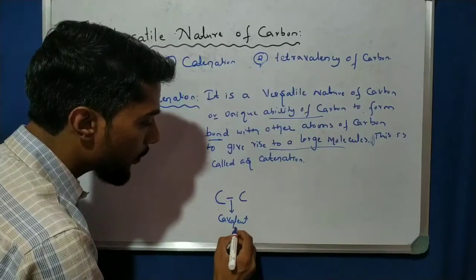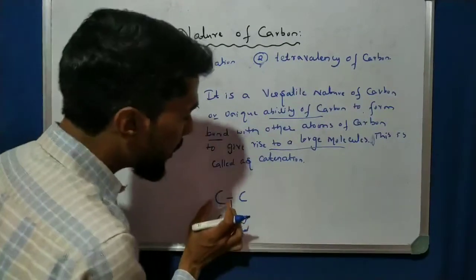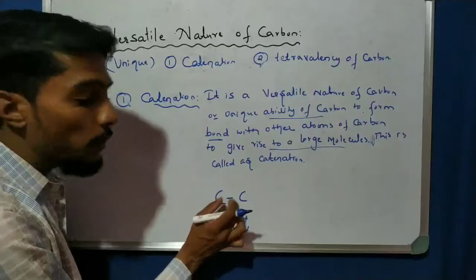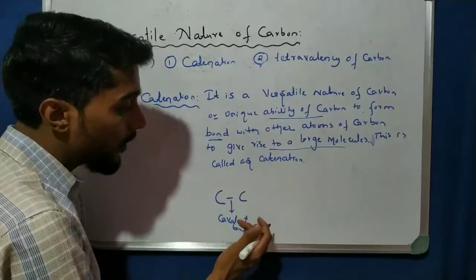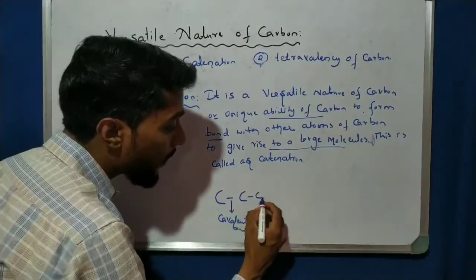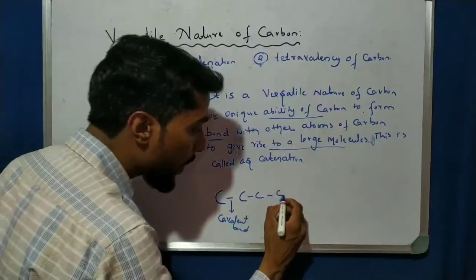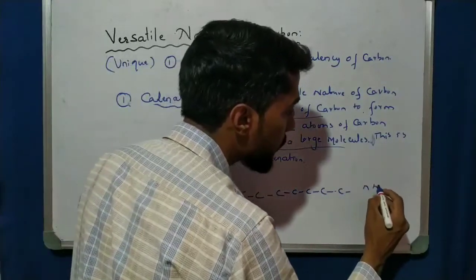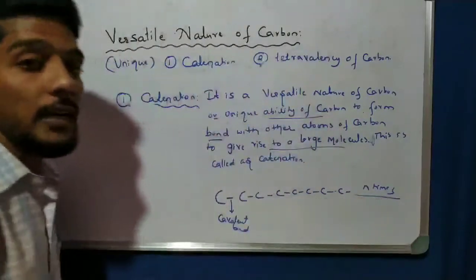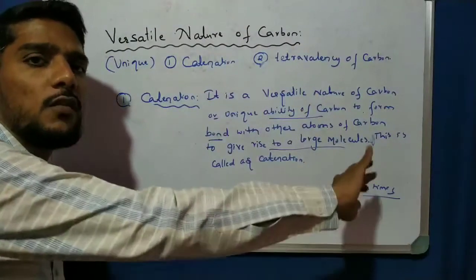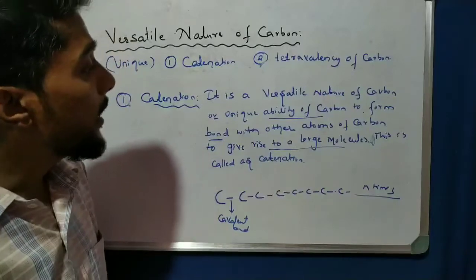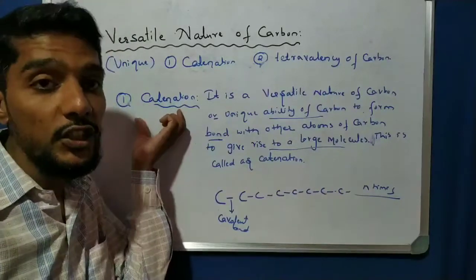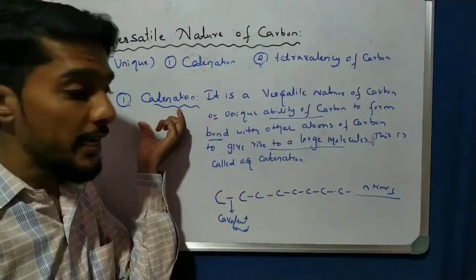So one carbon atom is able to form a bond with other carbon atoms, and this carbon reacts with another, and so on. It is infinite, n times, there is no end. A long chain of carbon can be formed by carbon atoms. That property is called catenation.